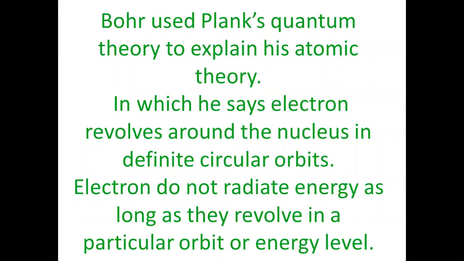Here it is not a whole number, it is the principal quantum number whose values start from 1, 2, 3, etc. And they can be designated as K, L, M, N, etc. Meaning the first orbit, n is equal to 1, can be designated as K shell, main energy shell. Orbits are also called main energy shells or main energy levels. So n is equal to 1, K shell. n is equal to 2, second orbit or L shell, in this way.